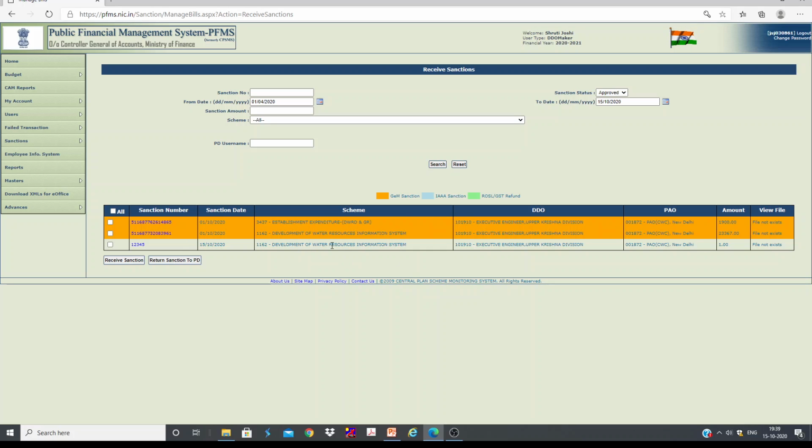The saffron color means these bills are basically GeM bills, so we should give them top priority. As I mentioned in the previous slide, whenever the buyer forwards the bill, it comes by default to the DDO maker. The DDO maker has to receive those bills, and after that generate the bill. This bill is the one we have just created. Let us first see the GeM bills, so I am just clicking this one.